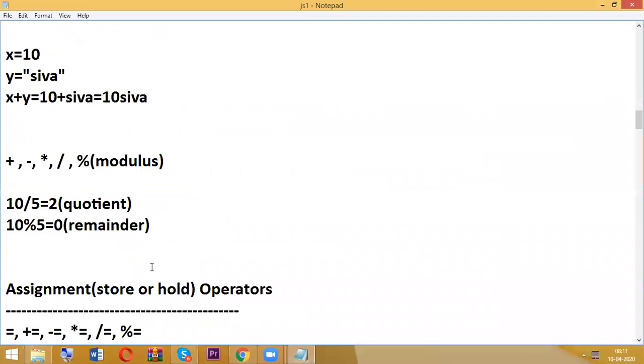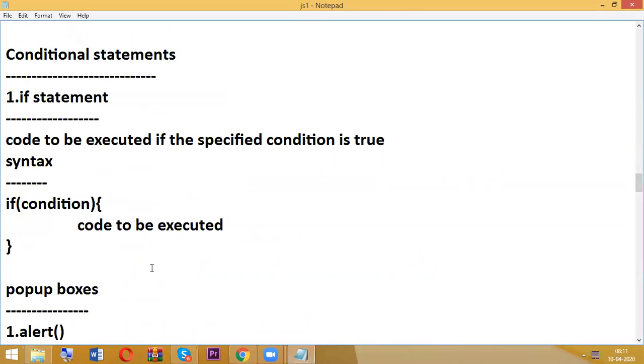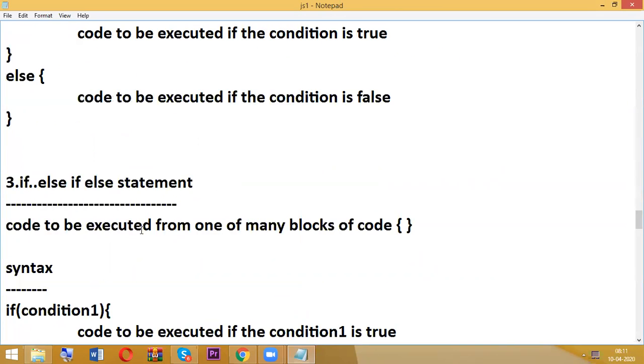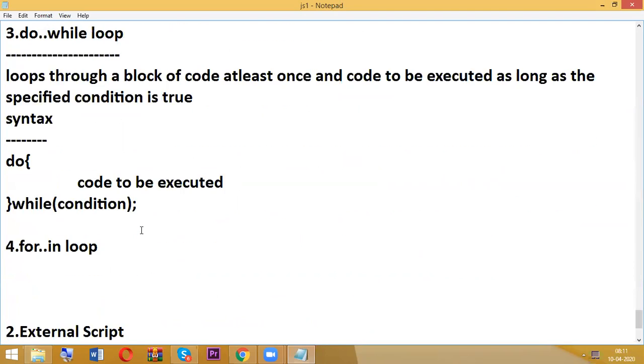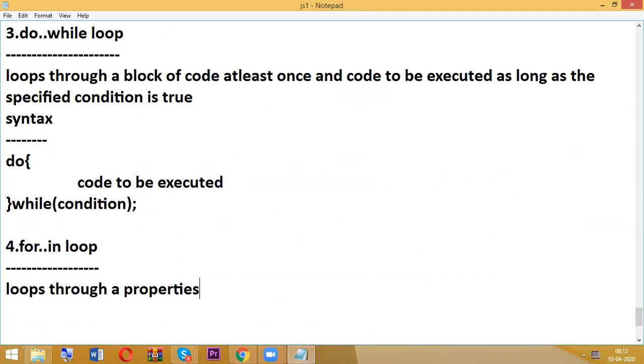Okay, so now we are going to discuss the for in loop. It loops through the properties of an object. So that is the purpose of the for in loop.